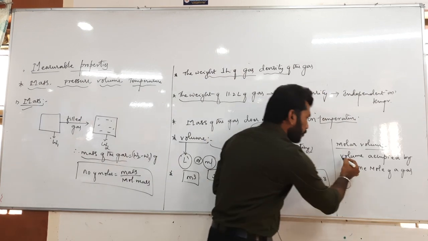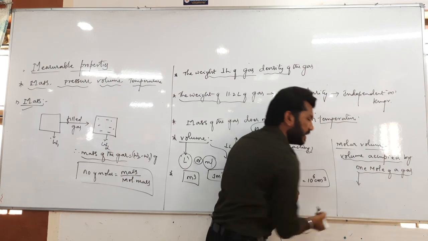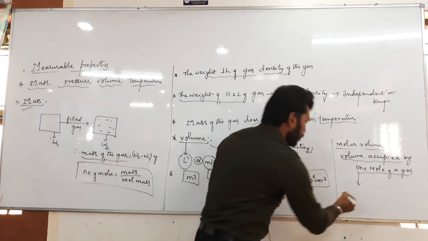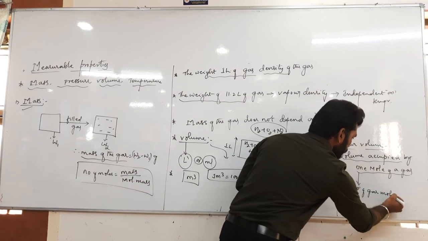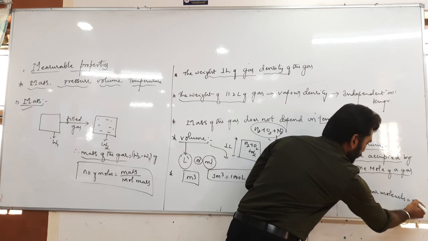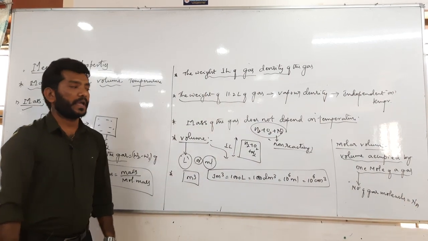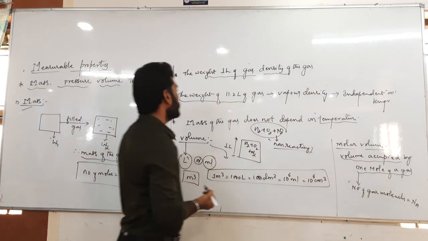And for 1 mole of a gas, the number of gas molecules is the Avogadro number.